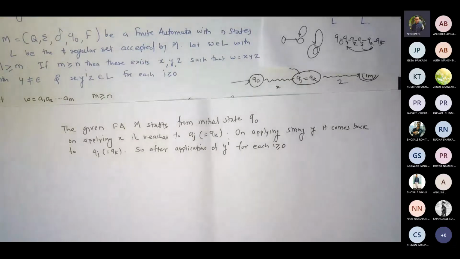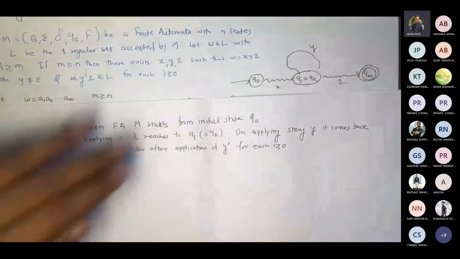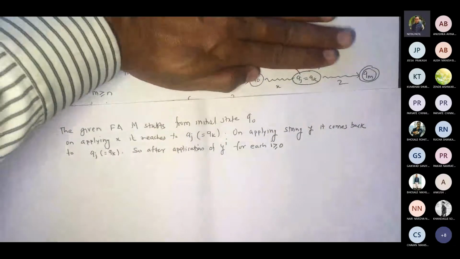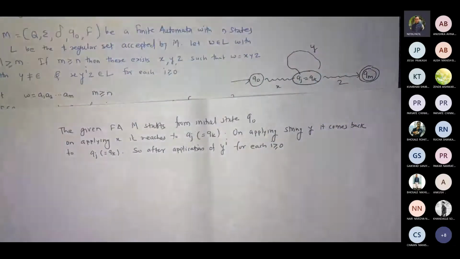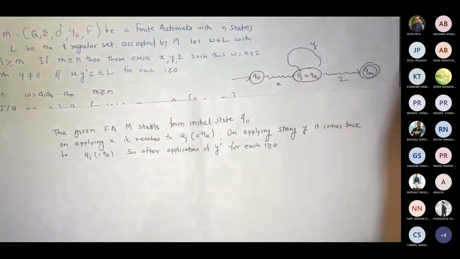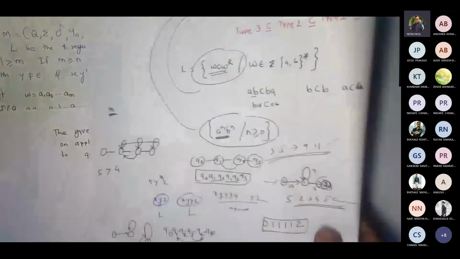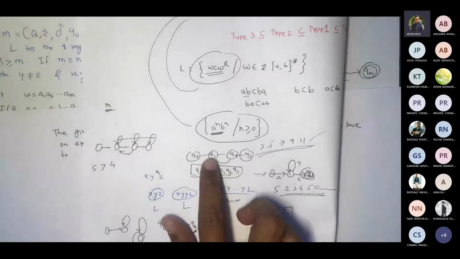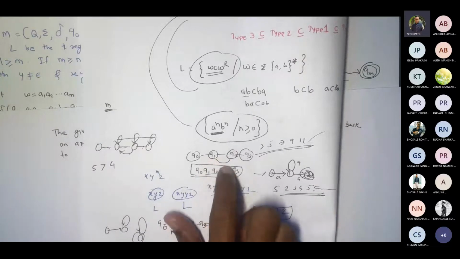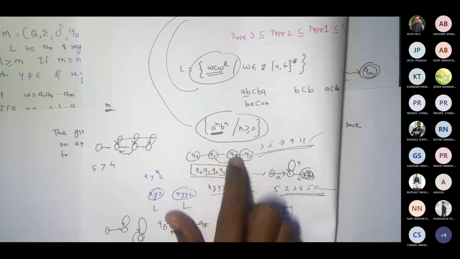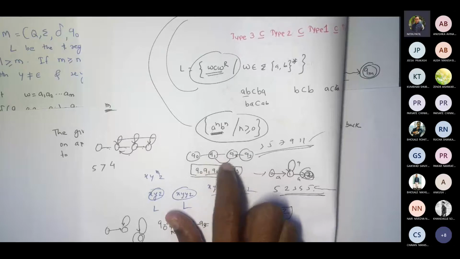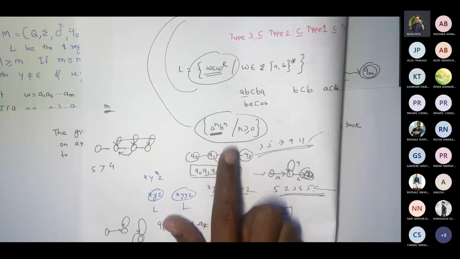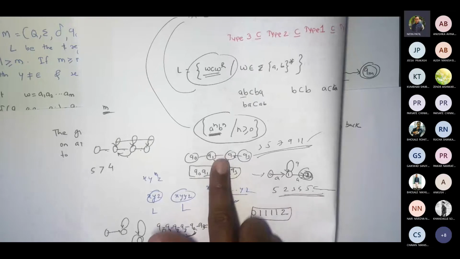If I remove this completely, if I don't take this loop, what would be my string? That means y is there. Say for example, in this case, I had y. Y is this, and I'm taking y again. Now if I take this to be empty,